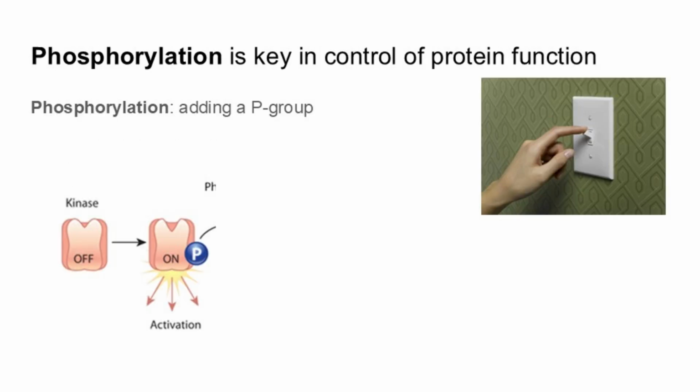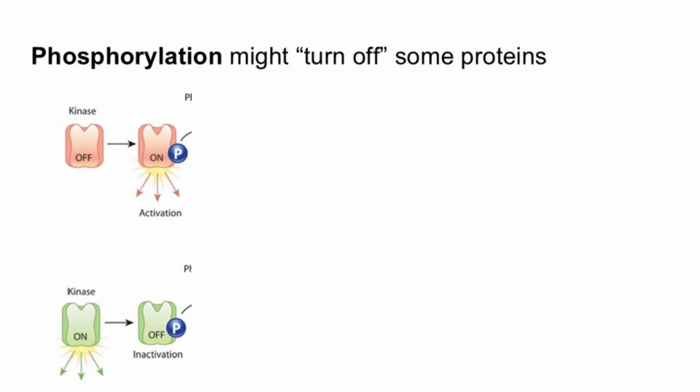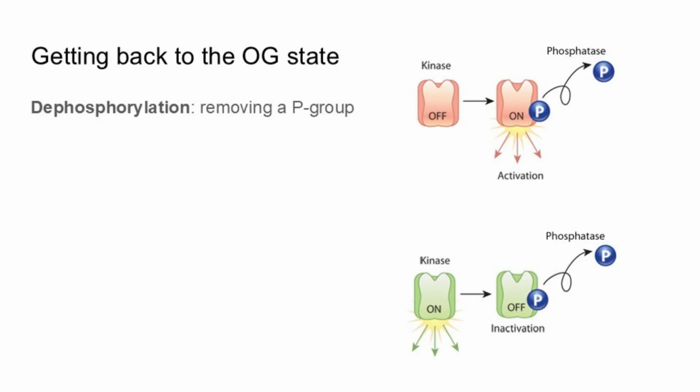Phosphorylation is key in the control of protein function. Phosphorylation is the chemical process of adding a phosphate group to an organic molecule, such as a protein. When a molecule is phosphorylated, it is activated or turned on. However, if the normal state is in an active form, then adding a phosphate group can turn it off. So phosphorylation changes the activity of a molecule.